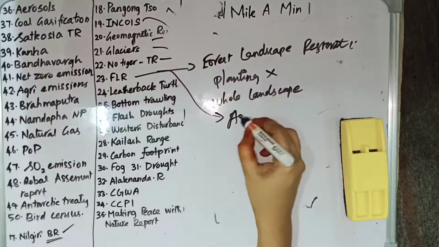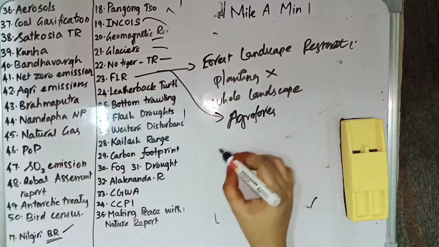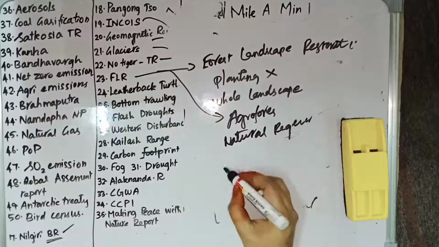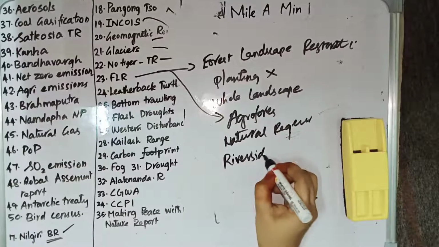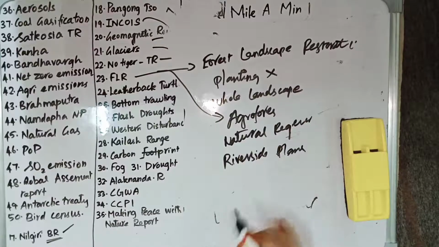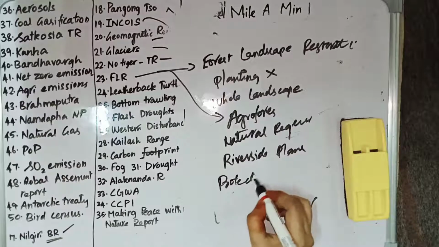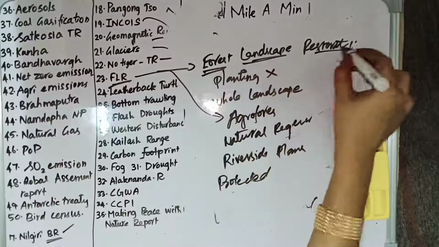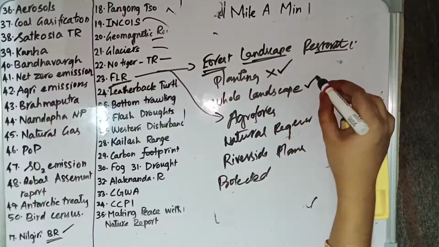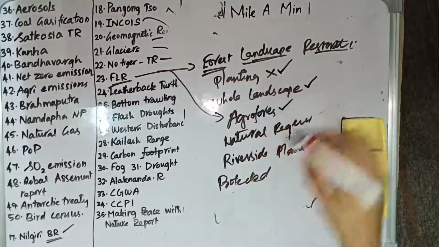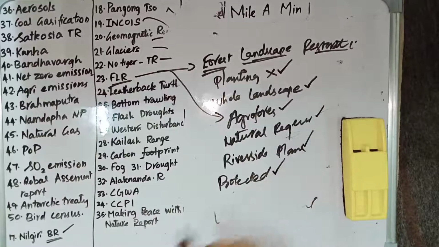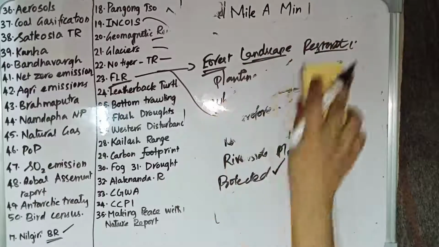Under FLR, they involve agroforestry, planting trees, managing the natural regeneration of the forest, riverside planting, and protected wildlife reserves. So forest landscape restoration is not just about planting trees. It restores the whole landscape, and it involves agroforestry, manages the natural regeneration of forest, makes riverside plantings, and also talks about protected wildlife reserves.